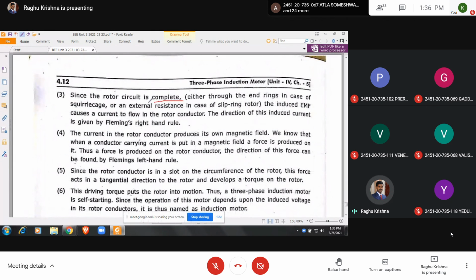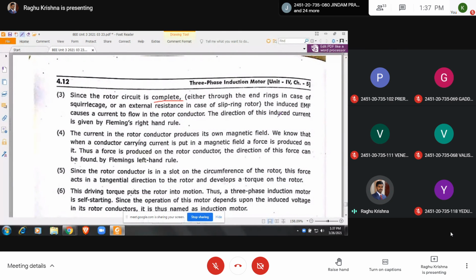Since the rotor circuit is closed, either through end rings in case of squirrel cage or an external resistance in case of slip ring rotor, the induced EMF causes a current to flow in the rotor conductors.